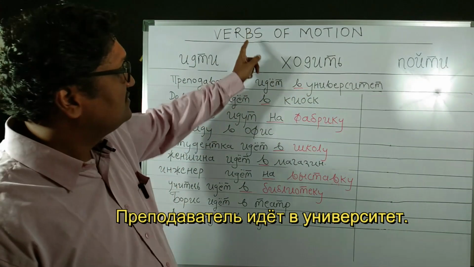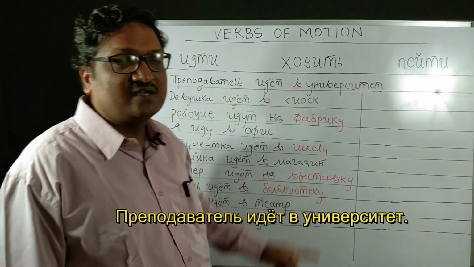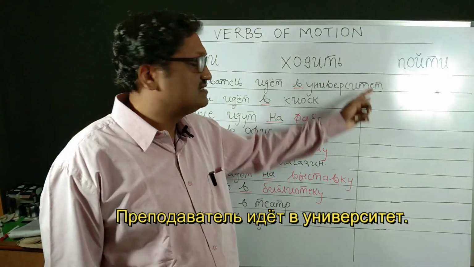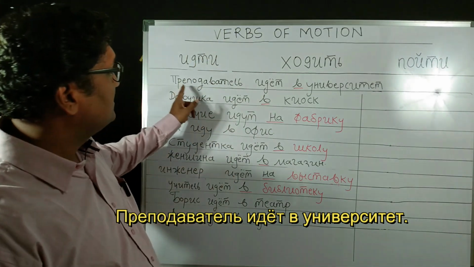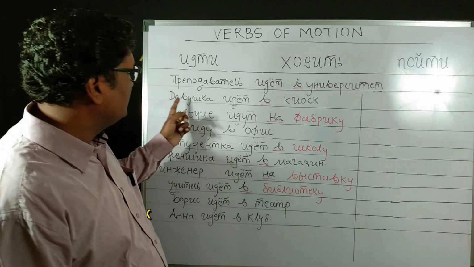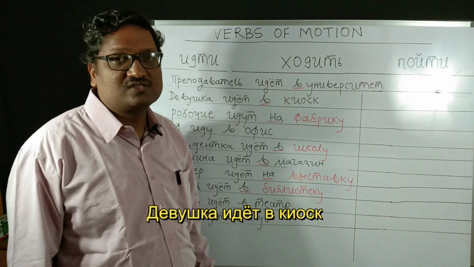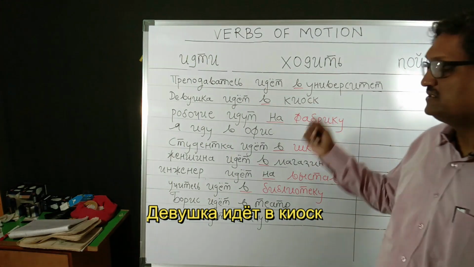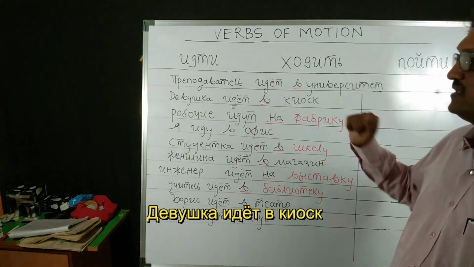But in this verb of motion, since it is taking the accusative case, and this is a masculine gender inanimate noun, universitet will not change. That is why the sentence is Prepodavatel idyot v universitet. Similarly, Devushka idyot v kiosk. Similar is the case with kiosk. Kiosk is again a masculine gender inanimate noun, so it will not change in the accusative case.